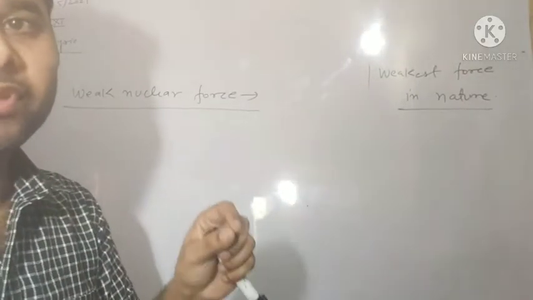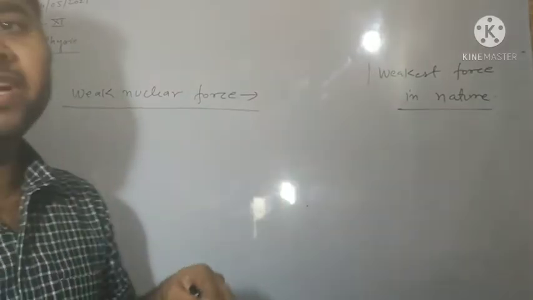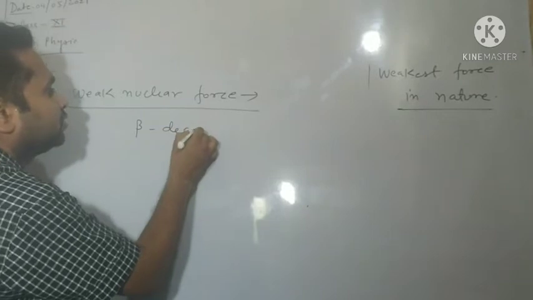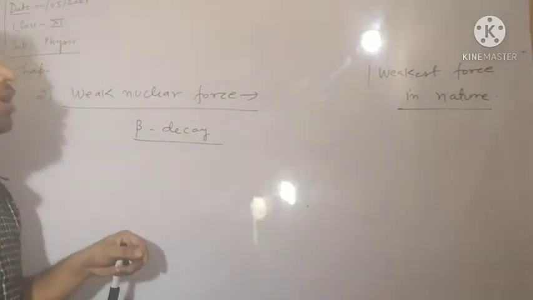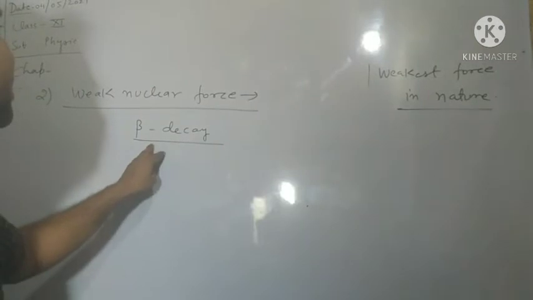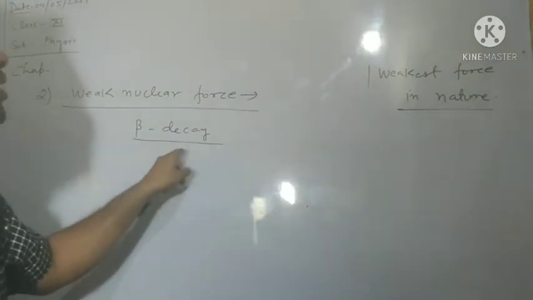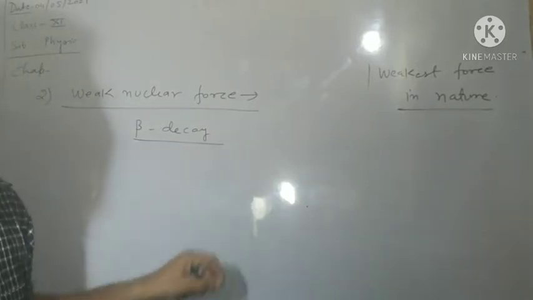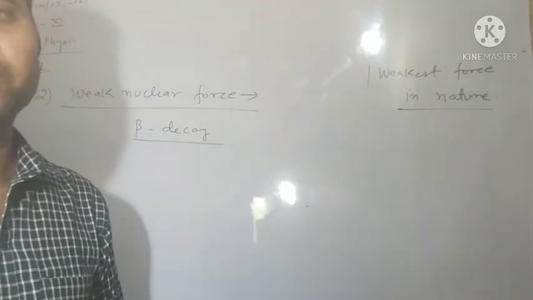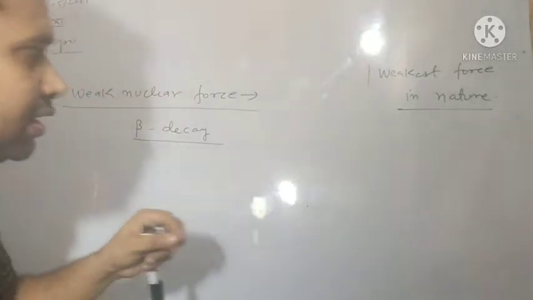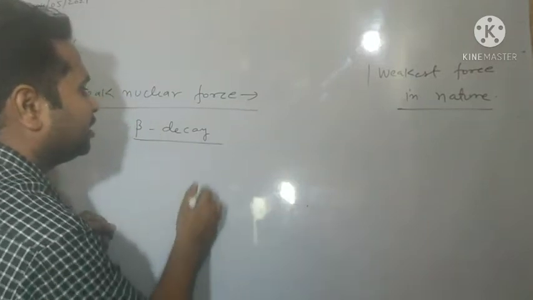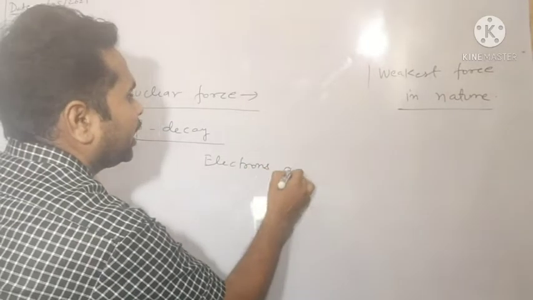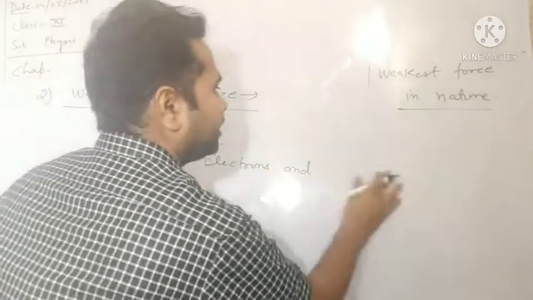Between which? Between the elementary particles, like in beta decay. This is one of the nuclear processes in which there will be beta ray decay. Okay? So during this beta decay, some elementary particles evolve from the process, and among these elementary particles there are electrons and antineutrino particles.